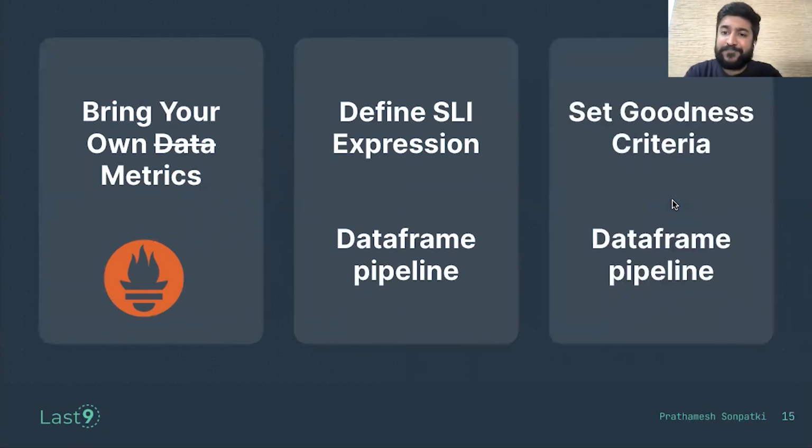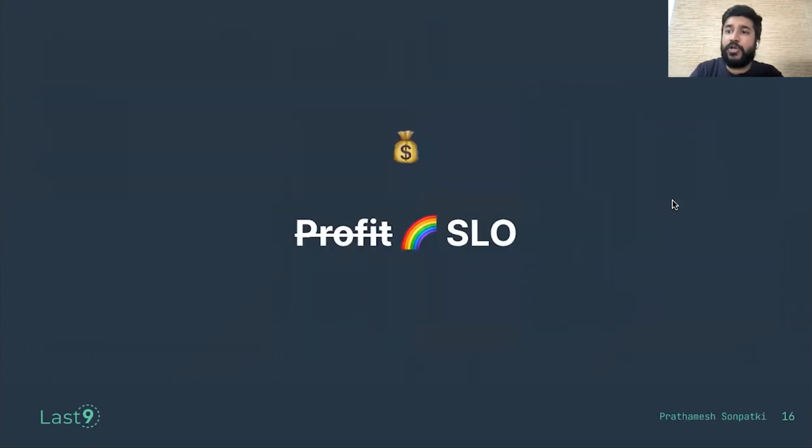Set goodness criteria that will allow us to define whether the sub-window was good or not. Again, this can also run on a data frame pipeline. And then using all of this, combining it with the SLI, compliance target, and compliance window, we can define SLOs for any business metric, any product metric, any other metric that we want, based on the service's type and the health indicator that we want to measure the service's health on.